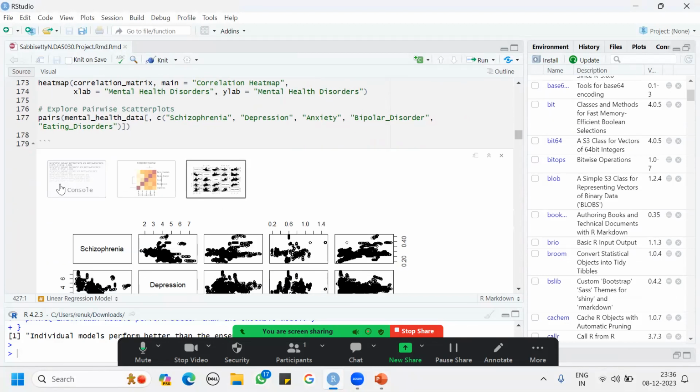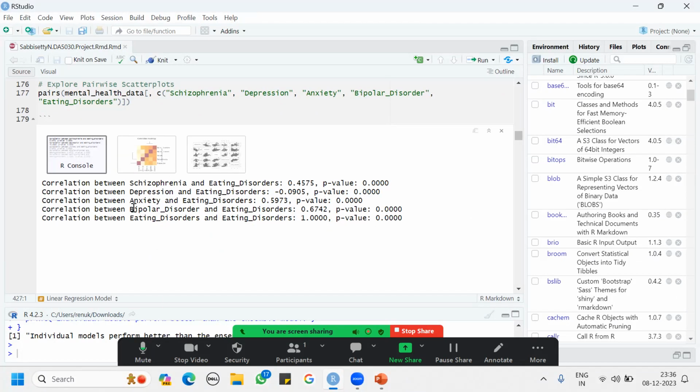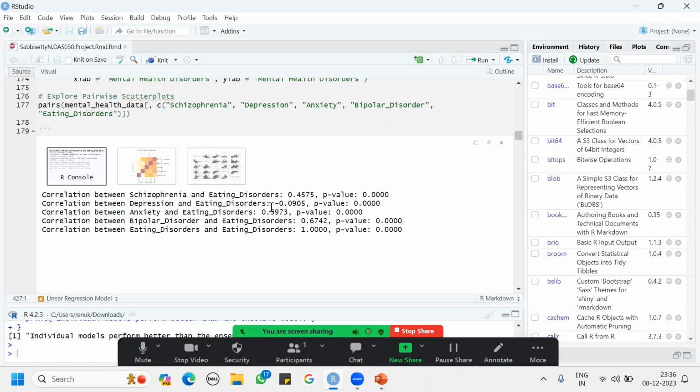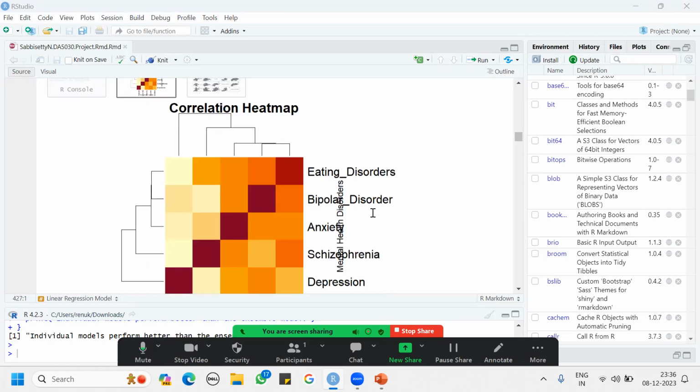I did correlations for different variables, where it shows for schizophrenia, anxiety, and bipolar disorders, a positive correlation of 0.475 with a p-value of 0, indicating it's statistically significant. And for depression, it has a negative correlation of minus 0.0905, that is, it is inversely proportional, where if a person has depression, he has a decreased incidence of having eating disorders. But coming to schizophrenia, anxiety, and bipolar disorders, they have a positive correlation, indicating if a person has schizophrenia, anxiety, or bipolar disorders, he has an increased chance for eating disorders.